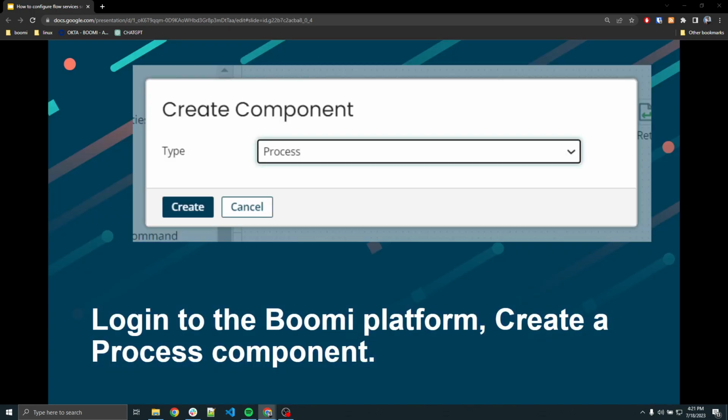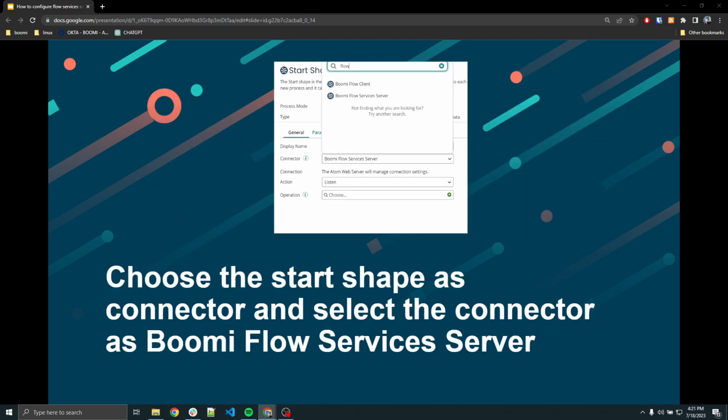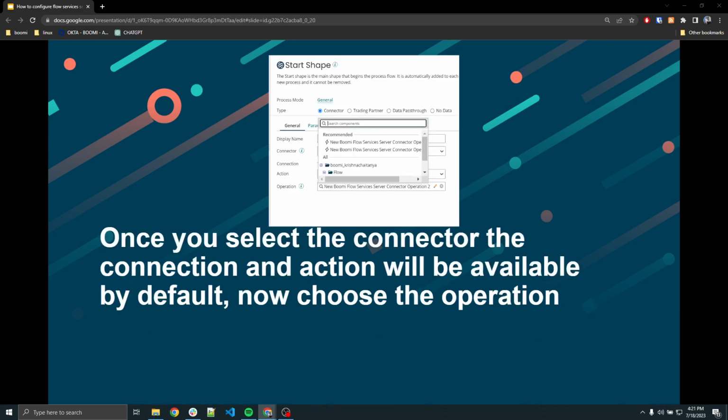Log into the Boomi platform, then create a process component. Next, choose the start shape as a connector and then select the connector as Boomi Flow Services Server. Once you select the connector, the connection and action will be available by default. Now, choose the operation.